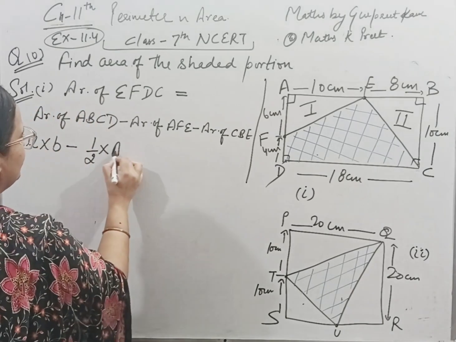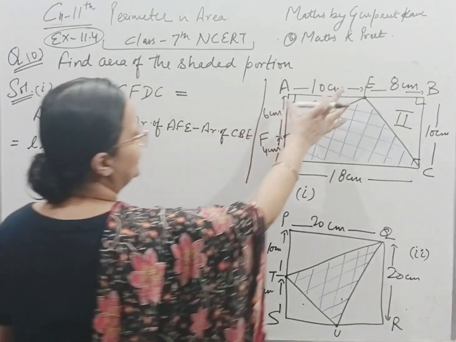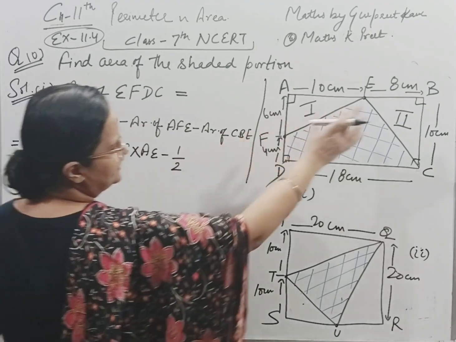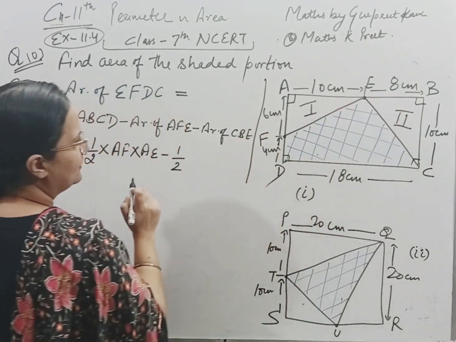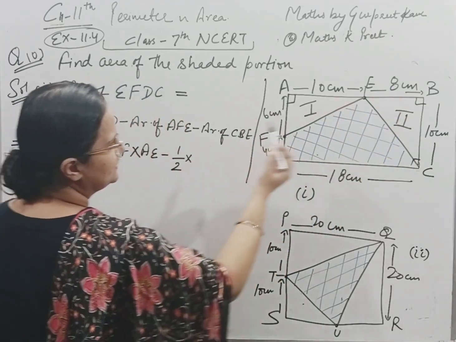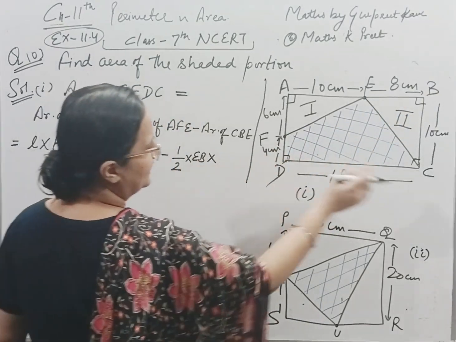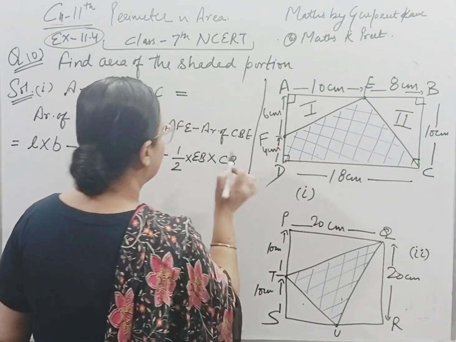So if AF is base, then height is AE. Minus, the area of triangle 2 is half into base into height. I am taking EB as base and CB as height.